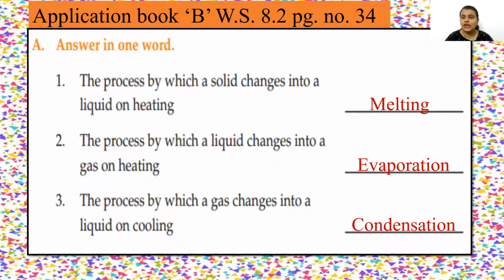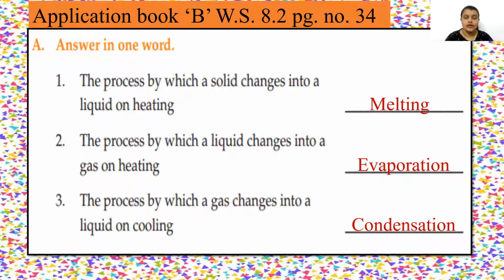Now, we'll start with application book worksheet 8.2, which is given on page number 34, question A. Answer in one word. First one, the process by which a solid changes into a liquid on heating, that is called melting. Second one, the process by which a liquid changes into a gas on heating, this process is called evaporation.